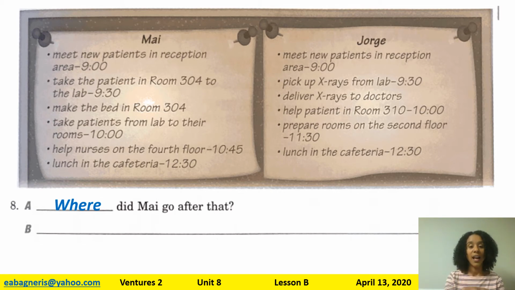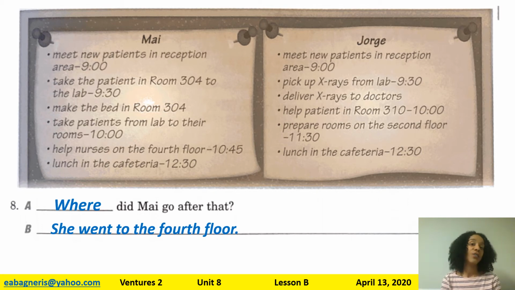So after 10 o'clock, in the last question, she took patients from the lab to their rooms at 10 o'clock. Now I want to know, well, where did she go after that? After that, she went to the 4th floor. Okay, it tells you she helps nurses on the 4th floor at 10:45. But since this is a where question, I only have to tell you where she went. And where did she go? The place is the 4th floor, the 4th floor.